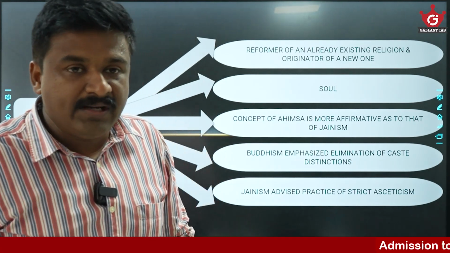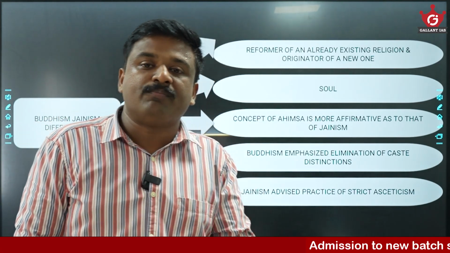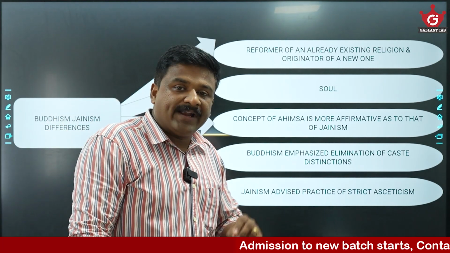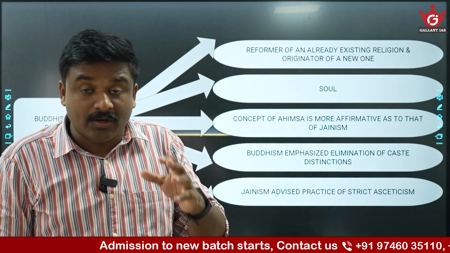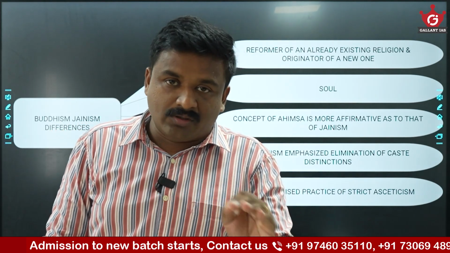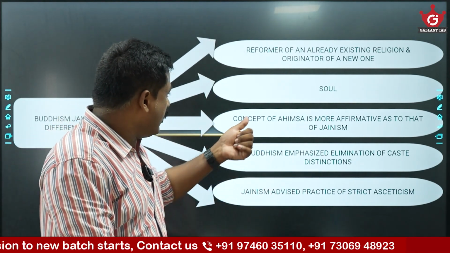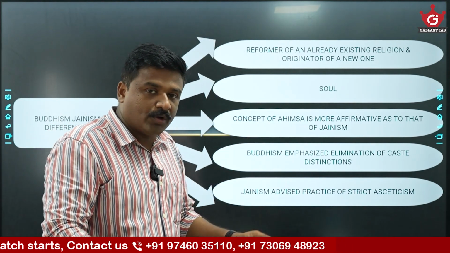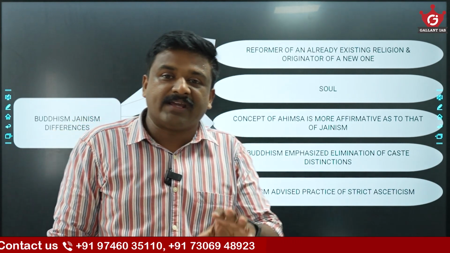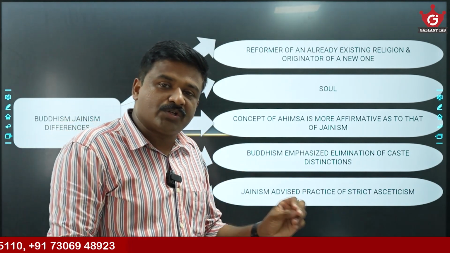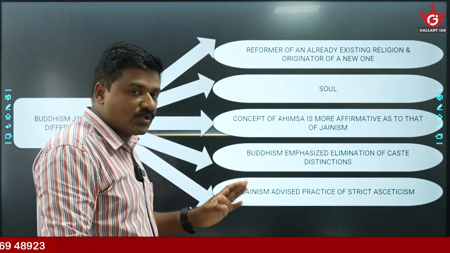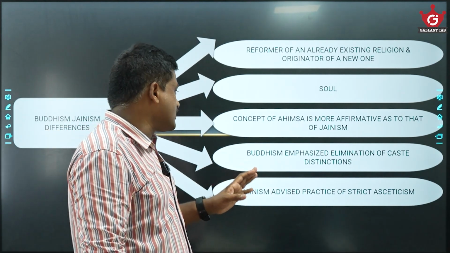In Jainism, Mahavira believes the soul is immortal. There is no death to the soul, and it transmigrates. Everything has a soul. But coming to Buddhism, Buddha's idea is that the soul is just like the body, it is also mortal. So there is not much significance to the soul philosophy.